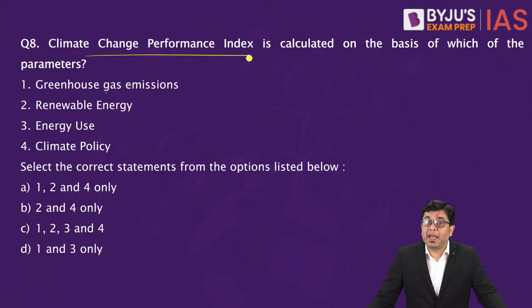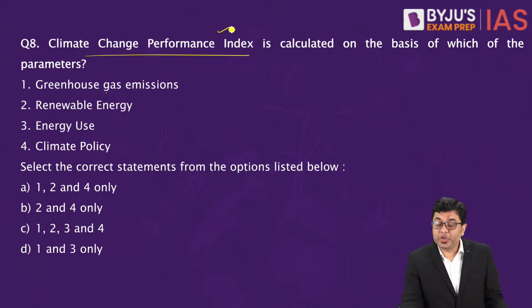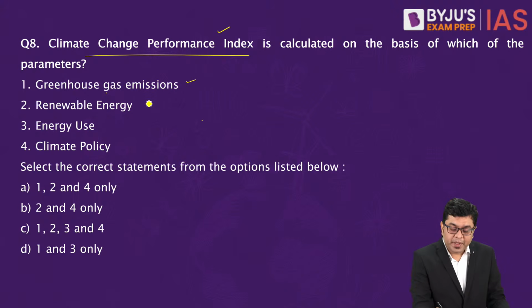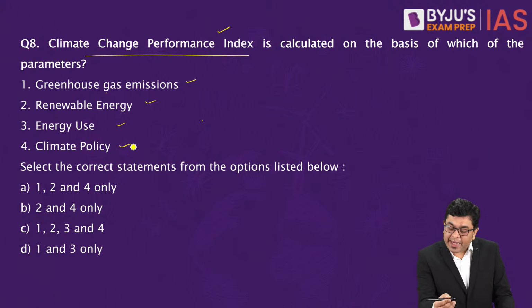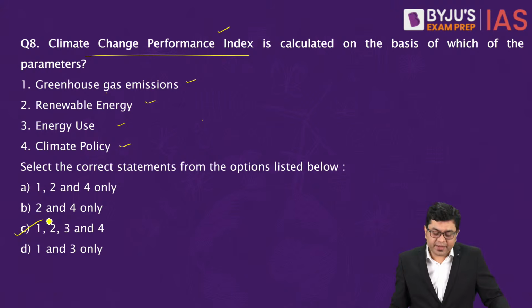So which of these parameters are utilized to have an indexing or the rank provided by CCPI? Greenhouse gas emissions, renewable energy, energy use in general, and climate policy. So here you will find that all of these 4 parameters are utilized in order to find out the index. So the correct answer is going to be C, 1, 2, 3, and 4.